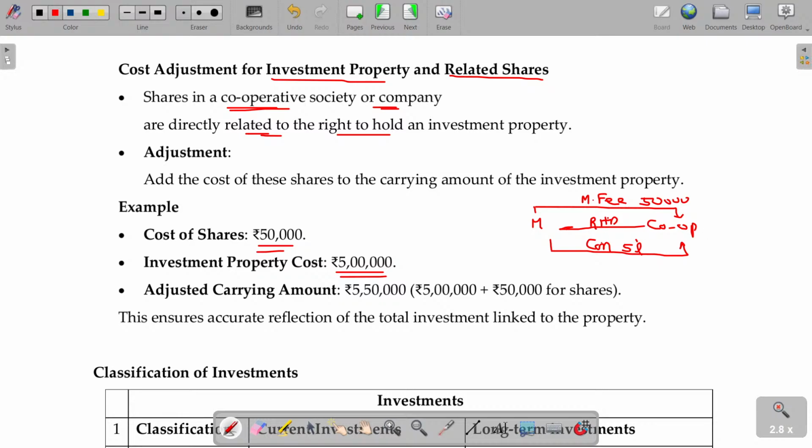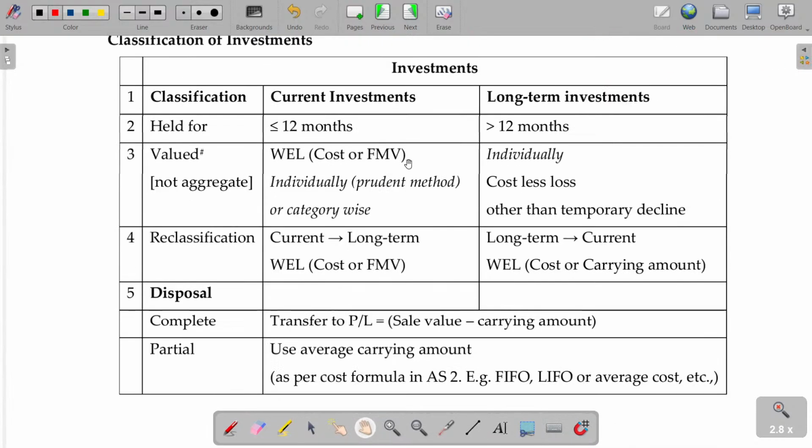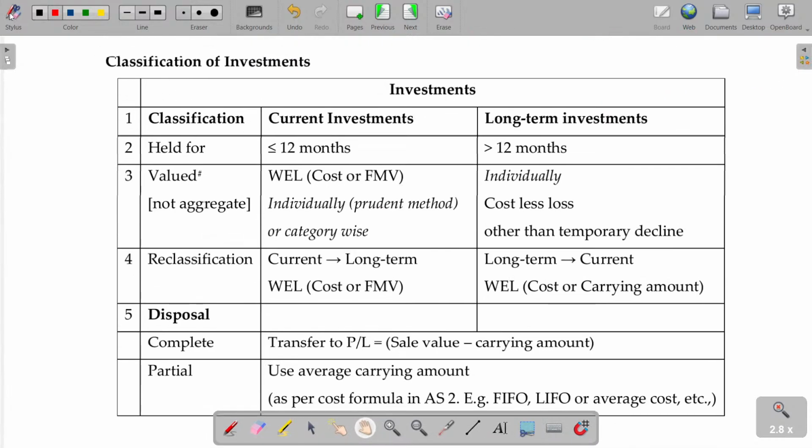To purchase from the cooperative society, you need to be a member. If non-members come for purchasing, the cooperative society will not sell. So if you want to purchase the property from the cooperative society, you need to be a member. The amount payable for the residential house property being 5 lakhs, but to become a member you paid 50,000, means the property's value is 5 lakhs 50,000. Is that clear? This ensures an accurate reflection of the total investment linked to the property. That's the logic.